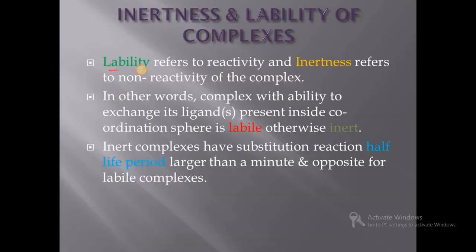So overall, lability refers to reactivity and inertness refers to non-reactivity of the complex. In other words, a complex with the ability to exchange its ligands present inside the coordination sphere is labile, otherwise inert. Inert complexes have a substitution reaction half-life period larger than a minute, and the opposite for labile complexes. So this is the distinguishing feature of the lability and inertness of complexes.